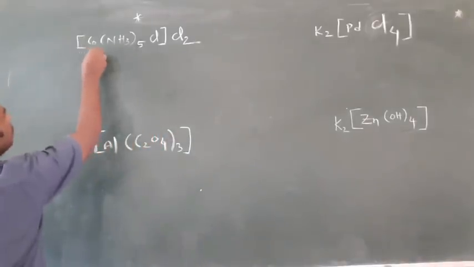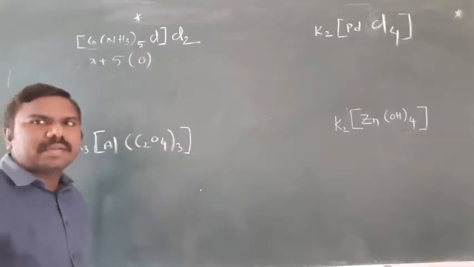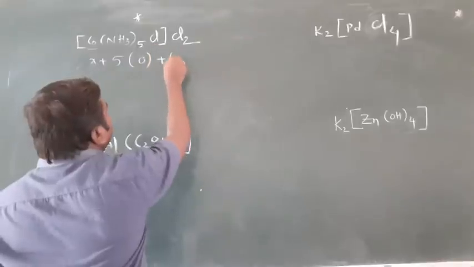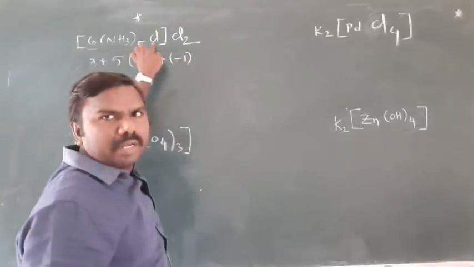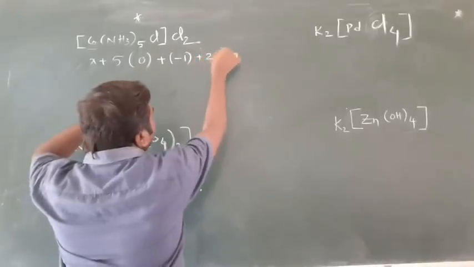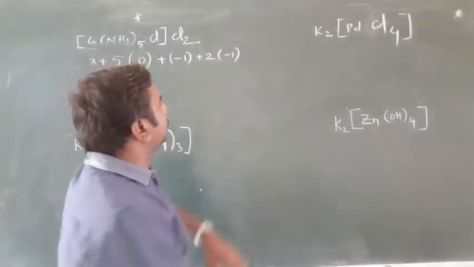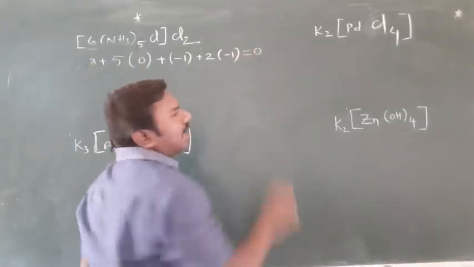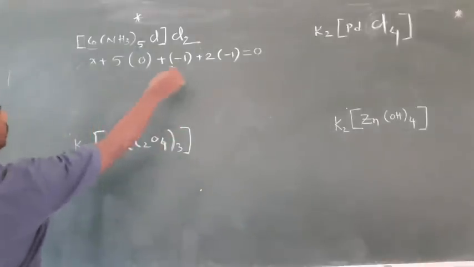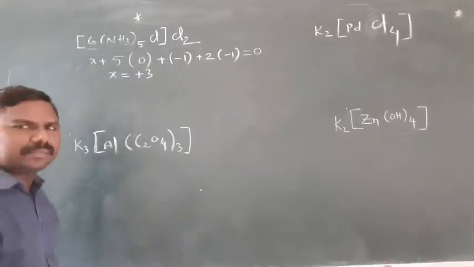So this is x plus 5 into 0, neutral ligand, plus chlorine minus 1, outside 2 chlorines are there, plus 2 into minus 1. So next, no charge on that, that's why it is equal to 0. Now, x minus 3 equal to 0, x equal to plus 3.